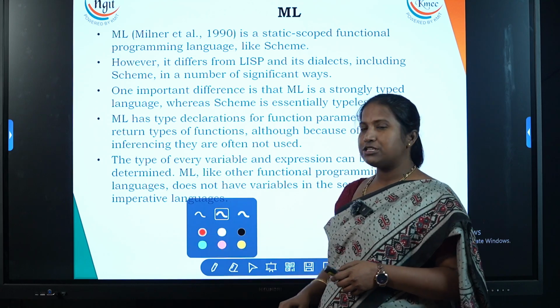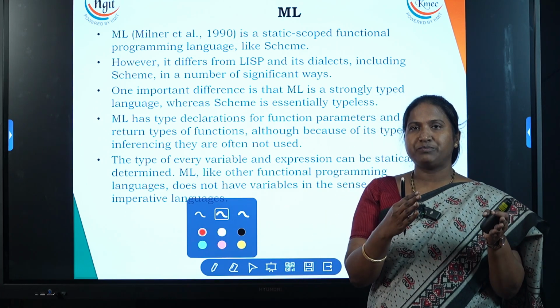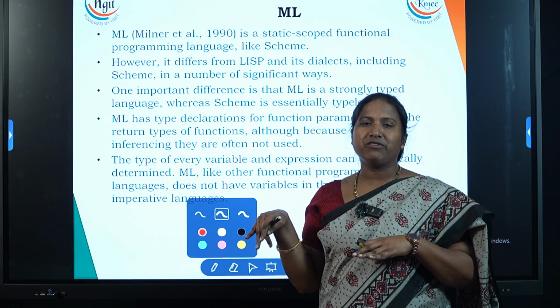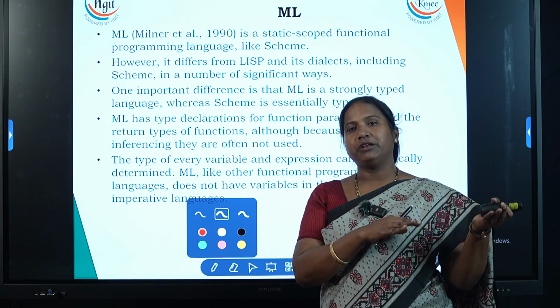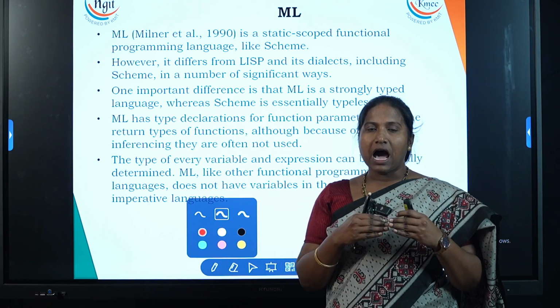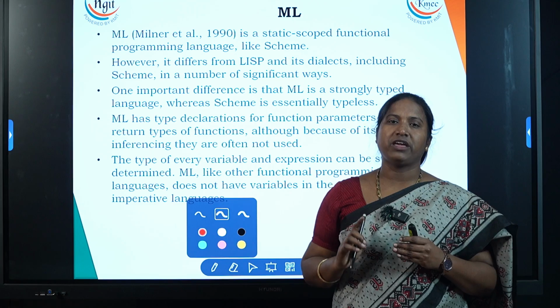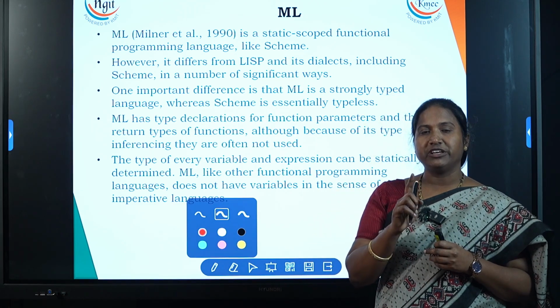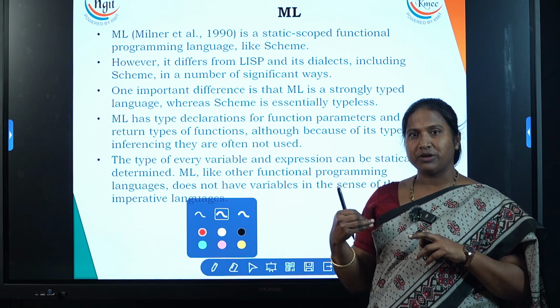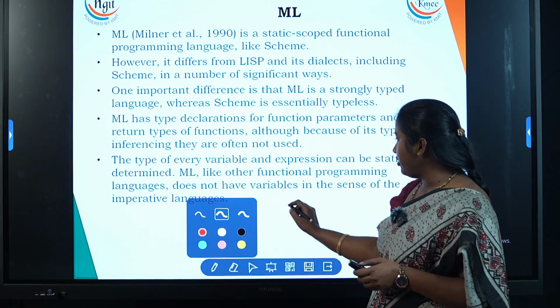One feature is common among Lisp, Common Lisp, Scheme and ML. All these 4 languages, which we discussed in the previous video and which we are going to talk about in this video, belong to one category of languages. The category is what? Functional programming languages. Lisp and all the dialects of Lisp, that's what we said in the last video.